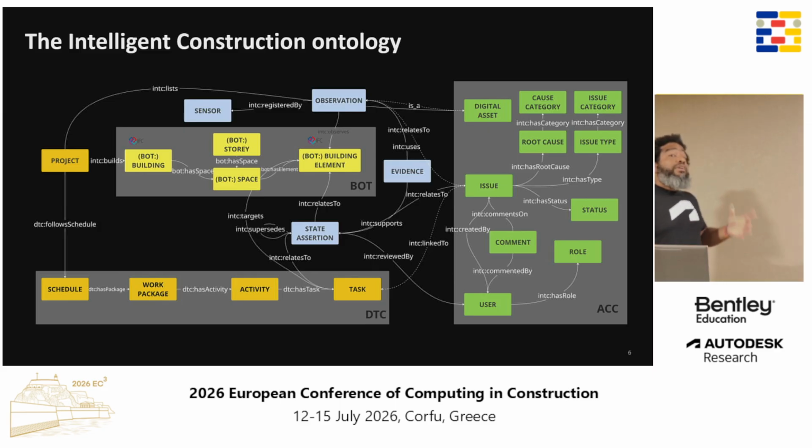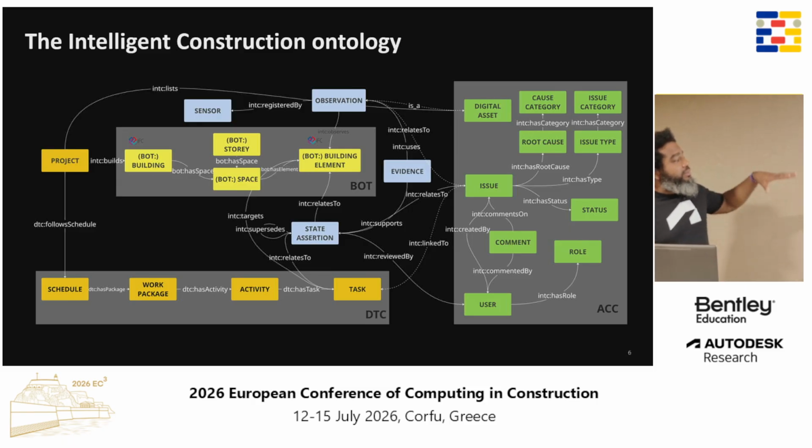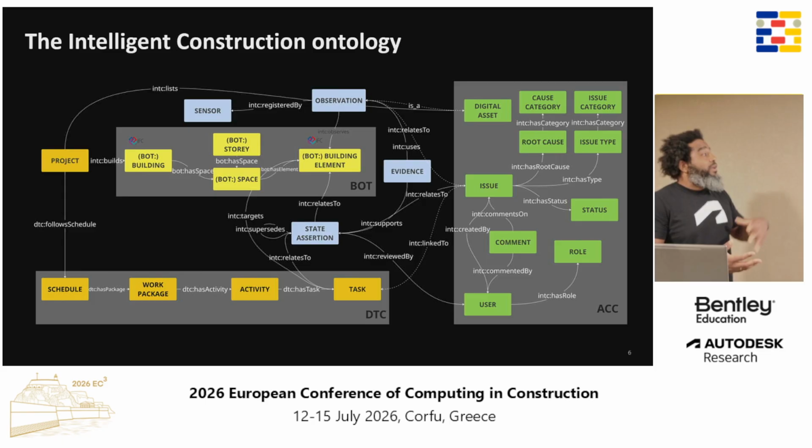In order to not reinvent the wheel, we import or align with existing ontologies that give us all the concepts that we need in order to gather insight from the construction site. So when we talk about the BIM area, we leverage the BOT ontology that gives us access to building, storey, space, and building elements. And because we have a huge amount of building elements, we leverage the IFC taxonomy from the Smart Building ontology, and that's where we connect that.